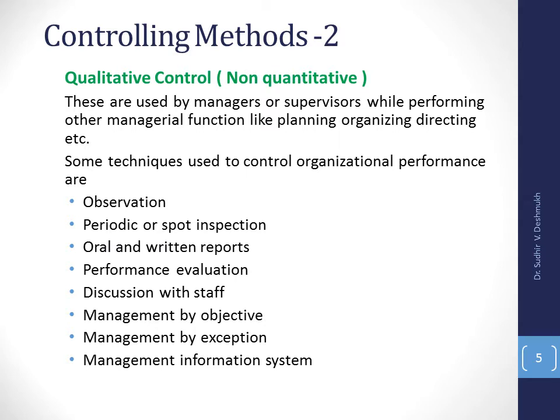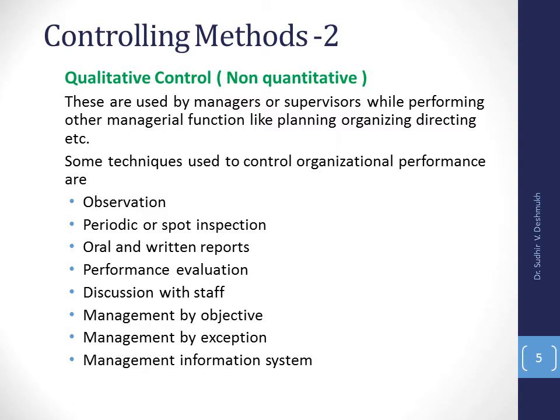Then there is one concept called MBO, that is management by objective. Management by exception is also there, where we exclude certain things, and MIS, that is the management information system. All these are qualitative techniques, where no numerical or mathematical calculation is involved.